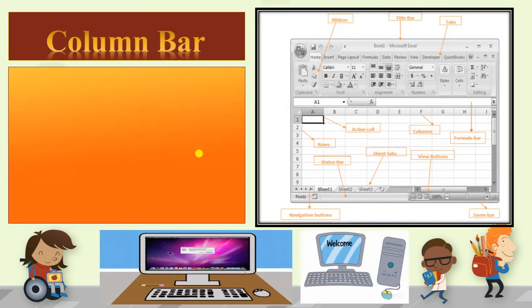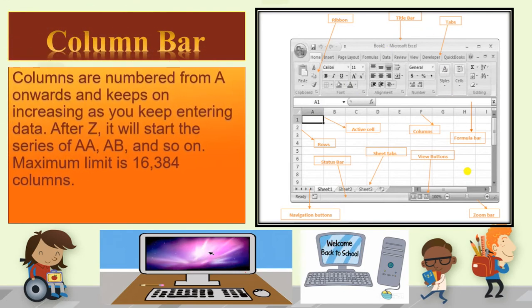Column bar. A, B, C, D, the vertical lines are called the column bar. Columns are numbered from A, and they keep on increasing as you enter your data, and after Z it will start again: AA, AB, AC, AD, AE, and so on. In this way the columns will go on, and the maximum limit for the columns is 16,384 columns. And how many rows are there?